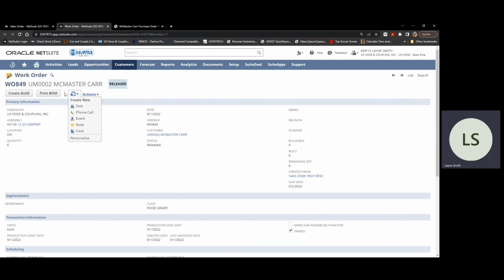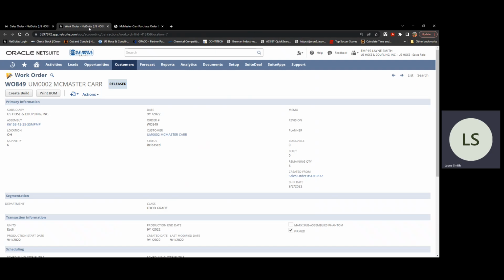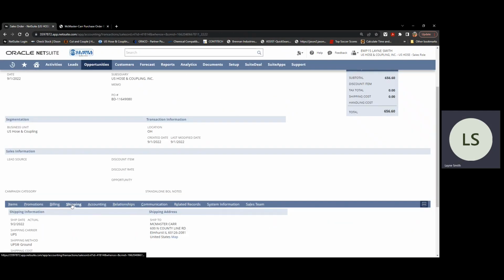You can open that up, and I'm going to print this. We have 0 buildable because we have no hose available or the RN66. So those parts will need to be ordered. Unfortunately, that's probably a week or two to match the vendor ship times.